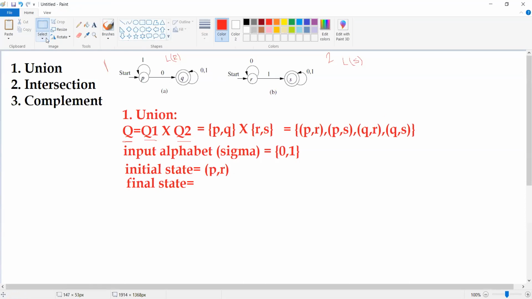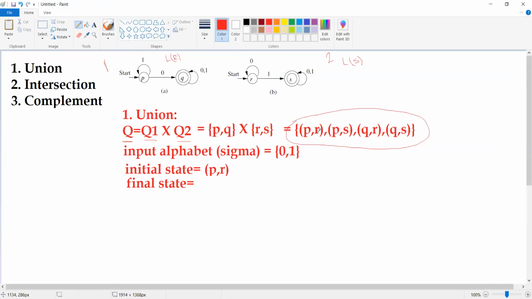Out of this entire set of states, you need to select all those pairs of states as final states if and only if one of the states is a final state.